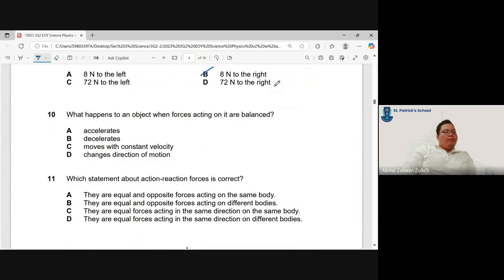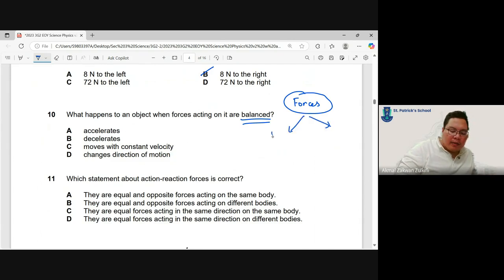What happens when forces acting on an object are balanced? Remember, we have balanced and unbalanced. If you all remember when I went through with you the big idea on forces, we have two types. If they are balanced, it can be two things. Number one, F net is equal to 0.